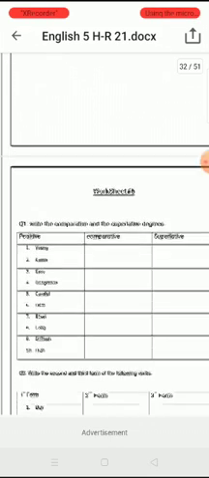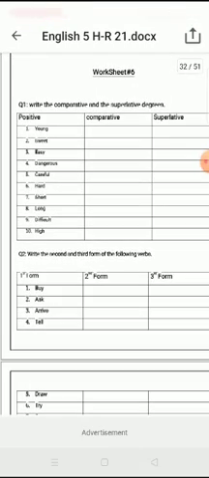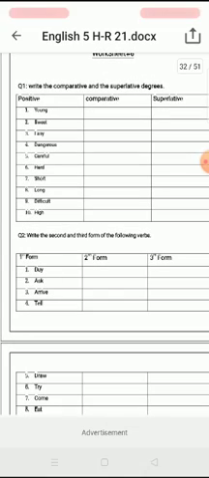Then moving towards our 6th worksheet, question number 1 is: write the comparative and superlative degree. So complete this question. The first column is comparative and the second is superlative. Okay, like the first is younger, and what is the comparative for young? It would be younger and youngest, by adding er and est in the superlative degree.